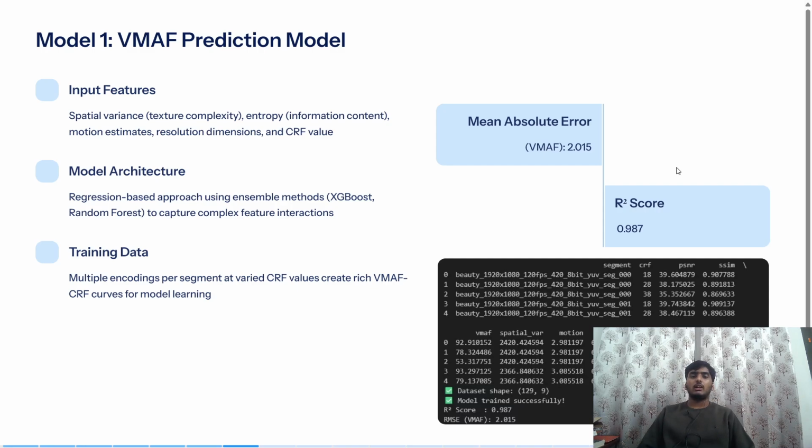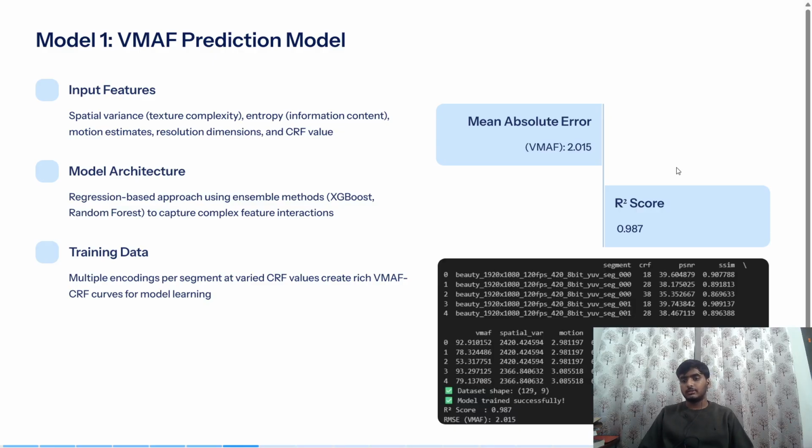So what we did was we had this raw video in YUV format, which is a raw format. Okay, there's no encoding in that. We first segmented that into various clips of small duration, and each clip was encoded using different CRF values. In response to CRF values, we get the VMAF values. Now, we train this model to take CRF value and the other input features and give VMAF value.